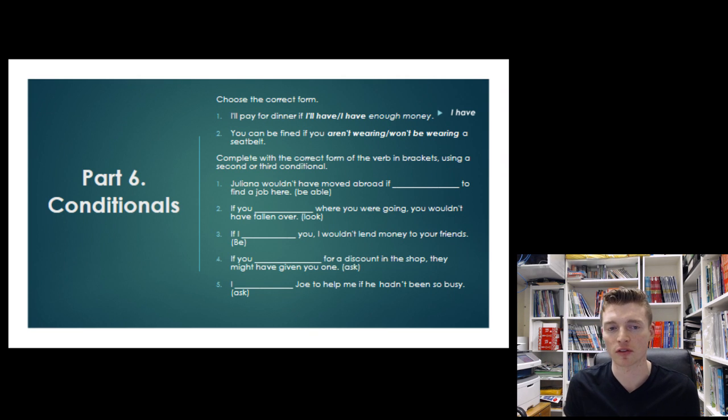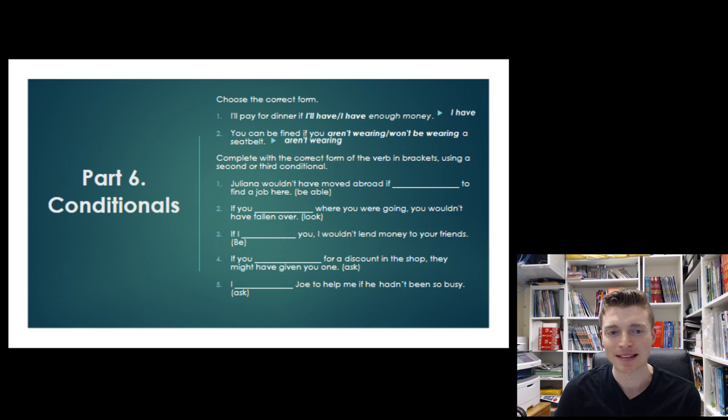Number 2, you can be fined. So fined is when you have to pay money as a punishment if you aren't wearing or won't be wearing a seatbelt. So this situation, it's not true at one particular moment. I mean, this is a fact. This is always true. So for facts and for things that are always true, we can use the zero conditional, which is if plus present simple and present simple. Or, if plus any present tense and any present tense. So here, you can be fined if you aren't wearing a seatbelt. Zero conditional, it's always true.